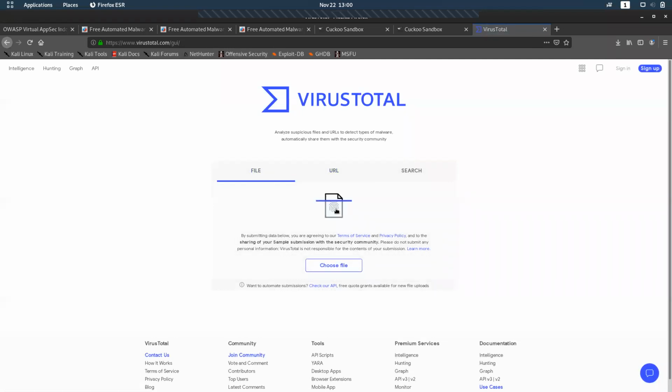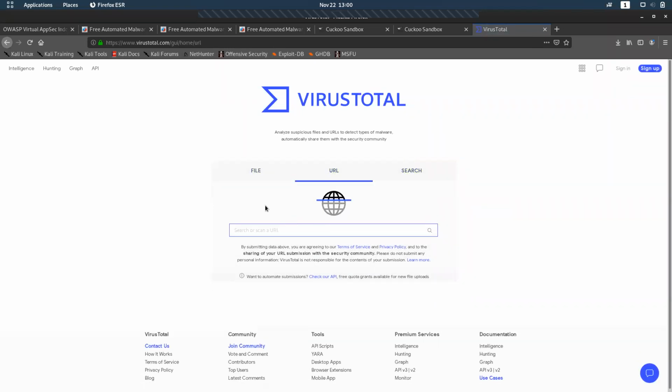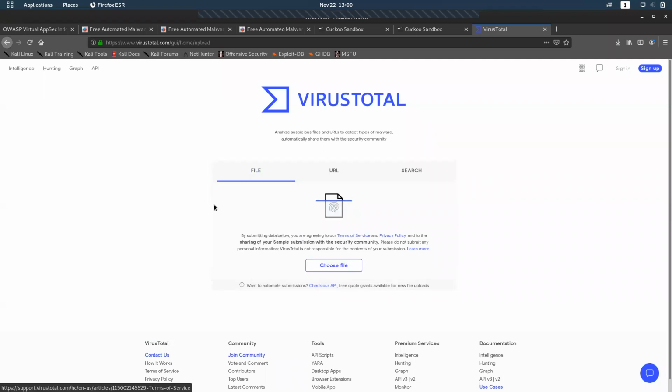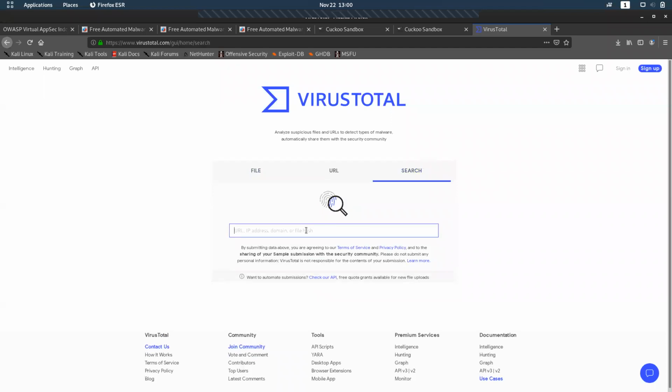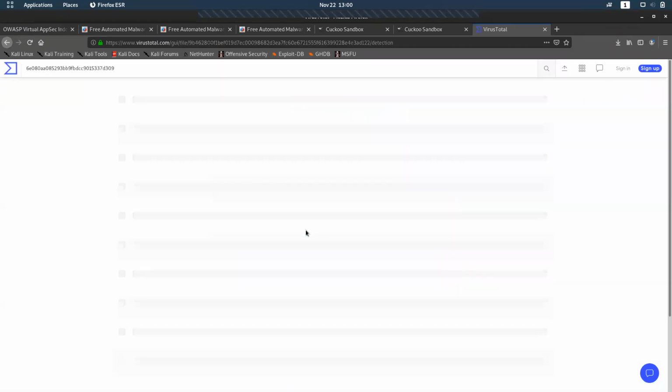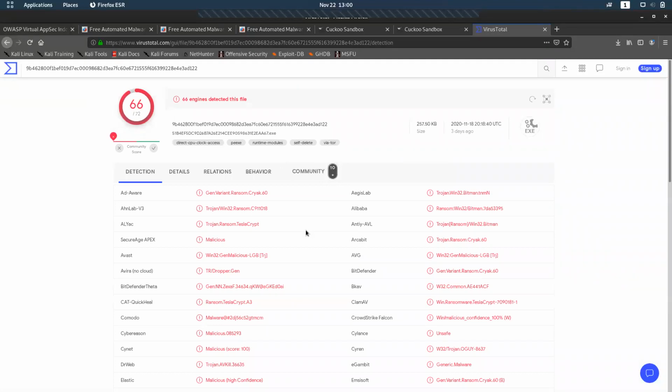You can drop a file here, or give a URL to check if it is malicious in nature. You can drop a file to check whether it is malicious, and you can also give the hash, so it can check. I gave this hash and the community score is 66 out of, so it is critical. If I check here, everybody is saying Trojan Win32 Ransom, TeslaCrypt.